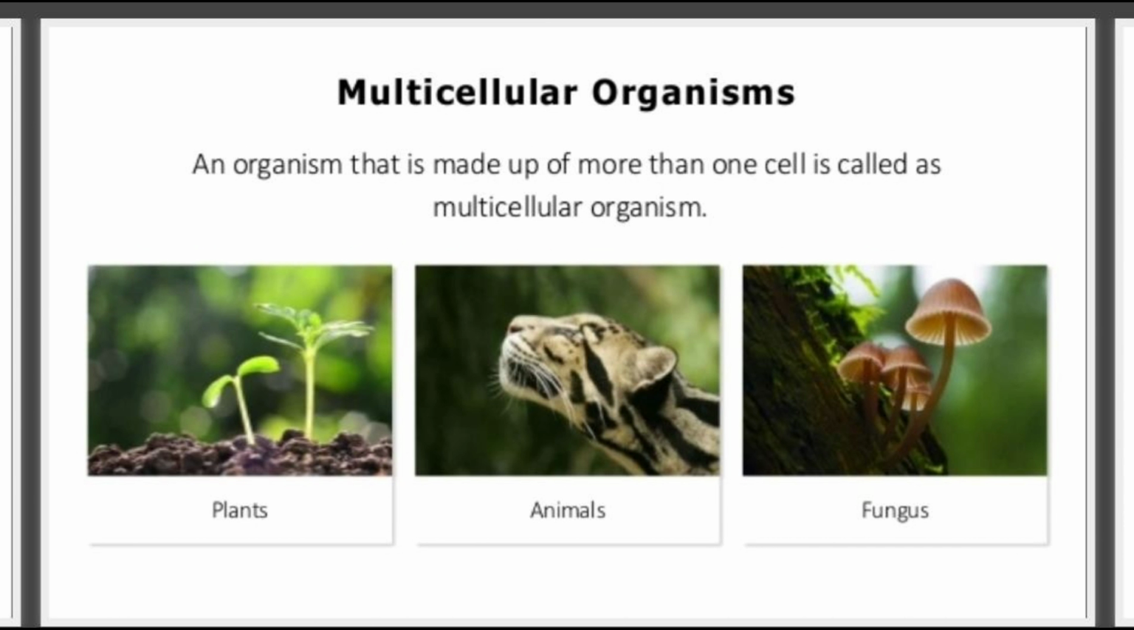Now, what are multicellular organisms? An organism that is made up of more than one cell is called a multicellular organism. For example, plants, animals, fungi. Plants and animals that you can see around with the naked eye are made up of many cells, so they are known as multicellular organisms.